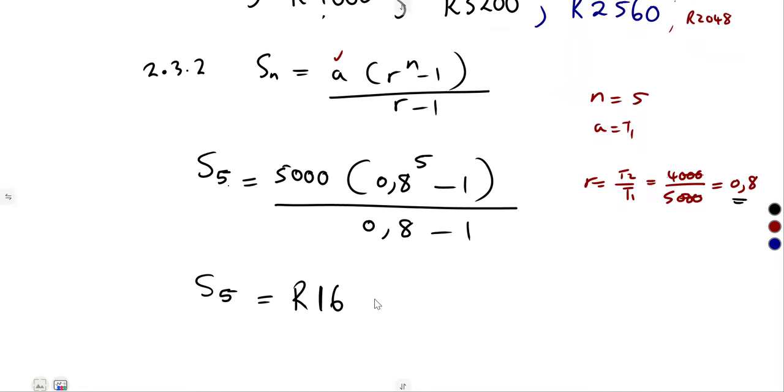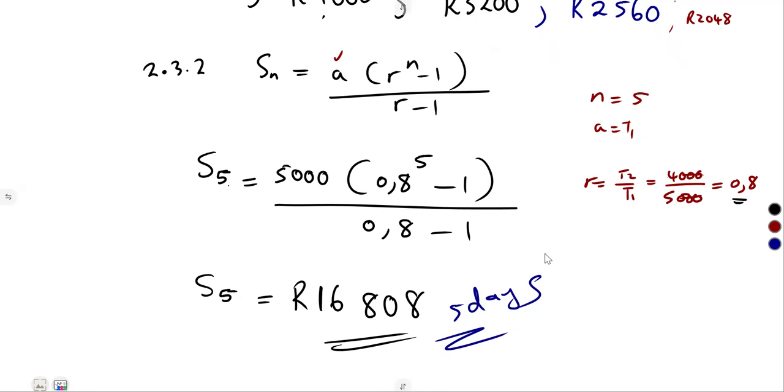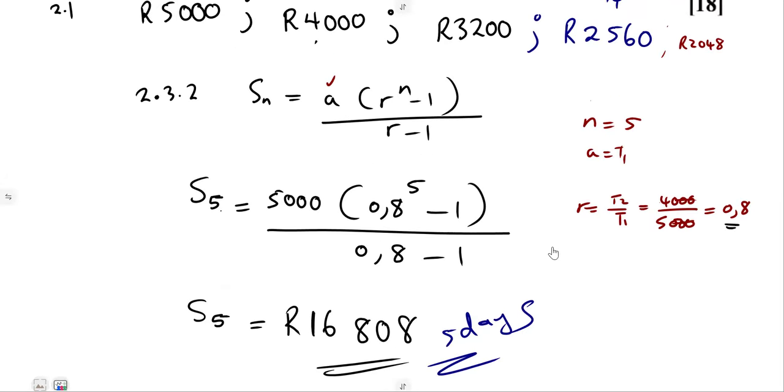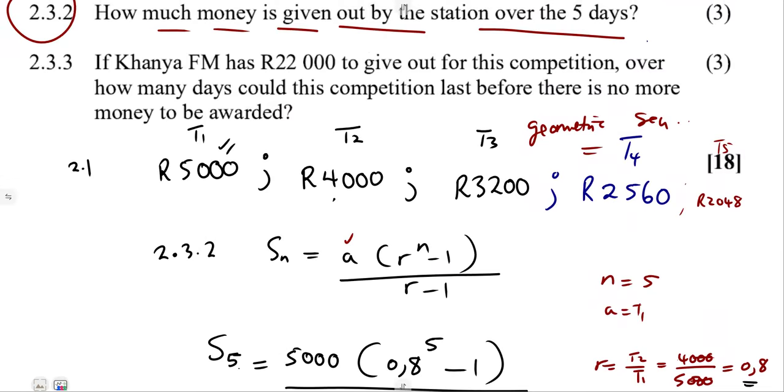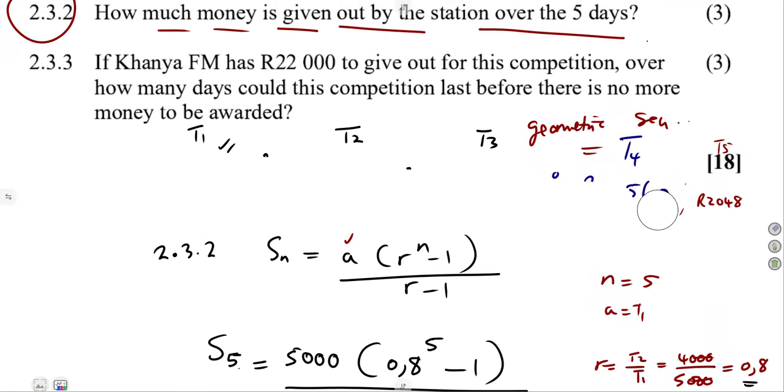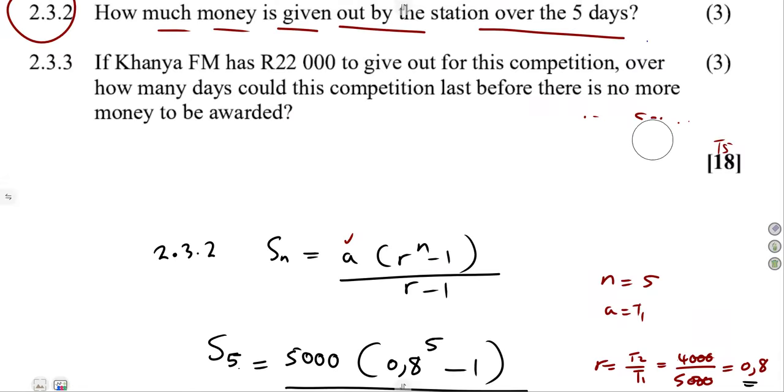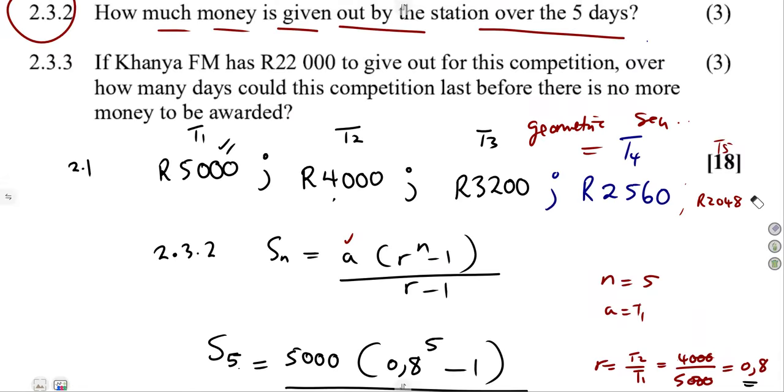All right, 16,808. So this is the sum that was being awarded in 5 days. They're simply saying calculate the sum. Just like that. We can use that, or in that case, we're going to simply add, as we have got your terms there, it's simply add them. All right, anyways, we might need these terms. Let's just leave it.